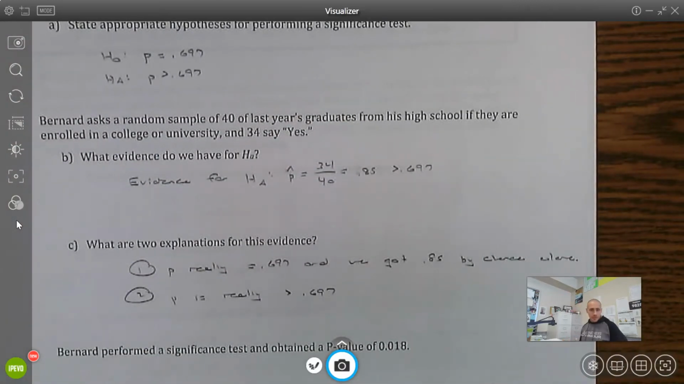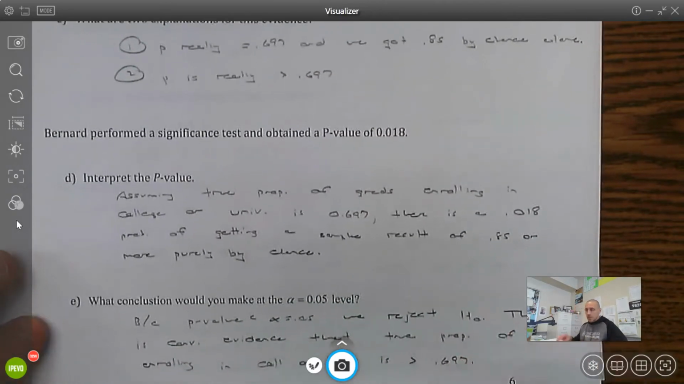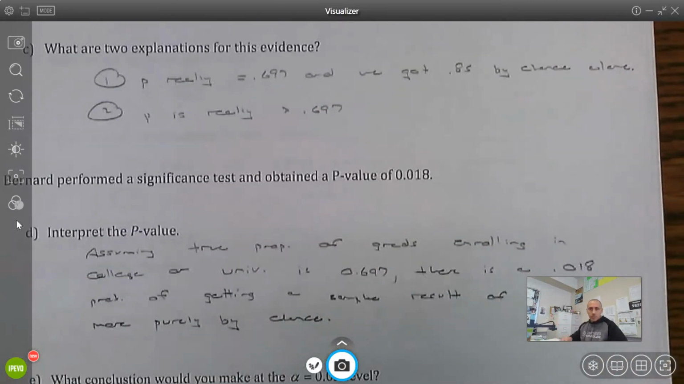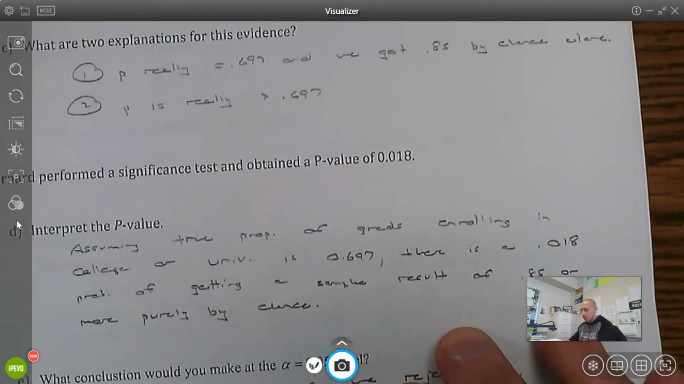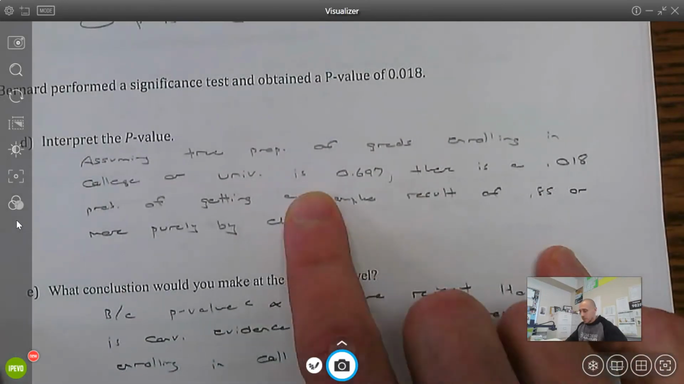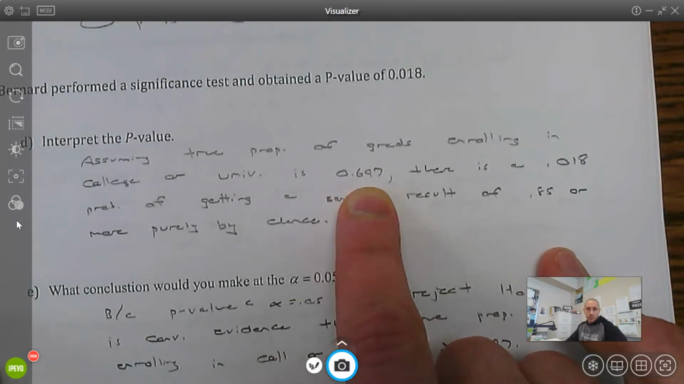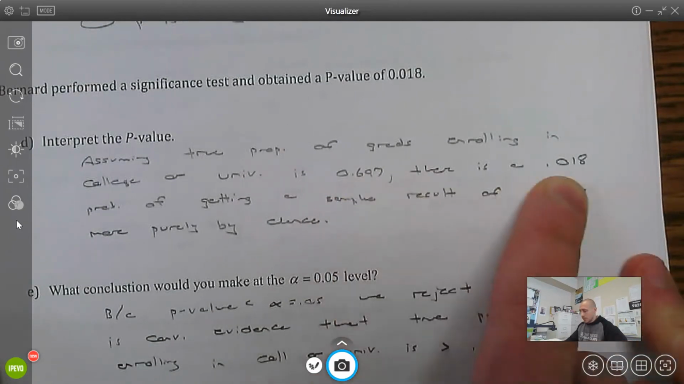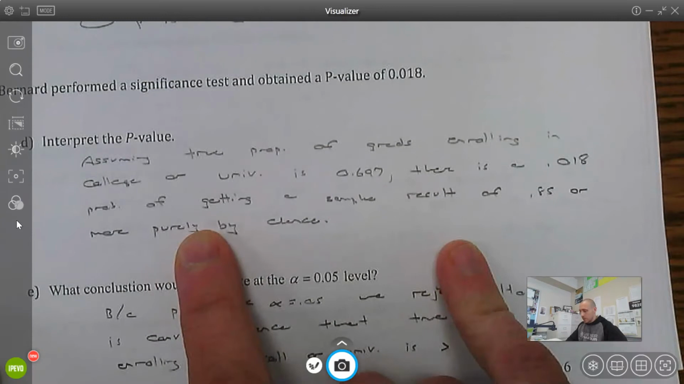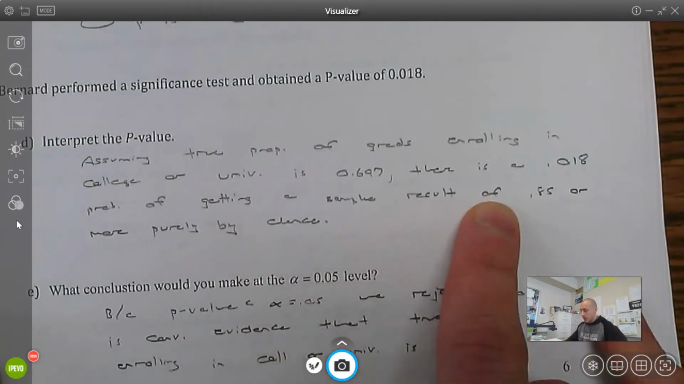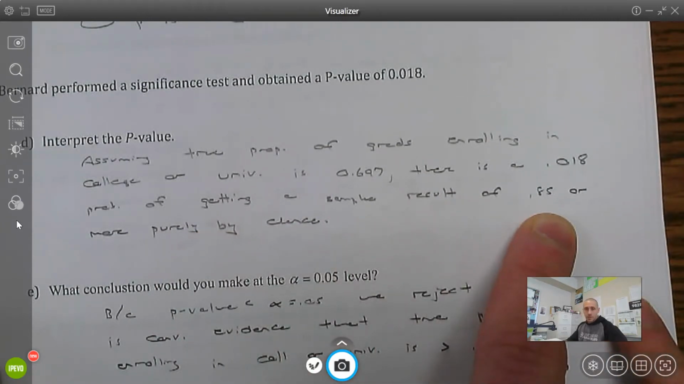So he does a significance test and he gets this p-value 0.018. So it asks you in part D to interpret that. Well, the interpretation is assuming the null is true. So putting some context behind that, assuming the proportion of grads enrolling in college or university is this 0.697, there is a 0.018 probability of getting a sample result of 0.85 or more.